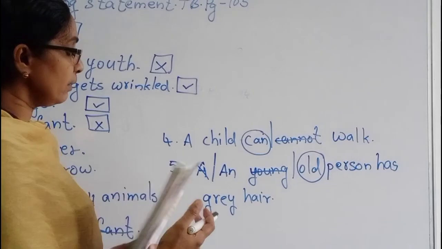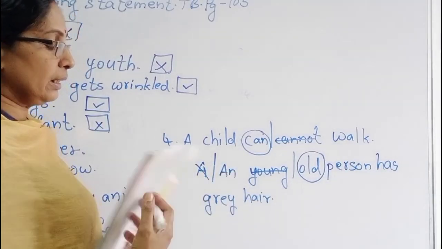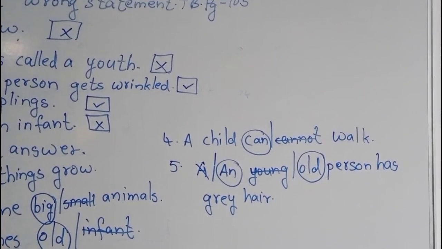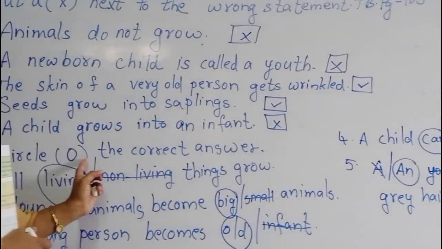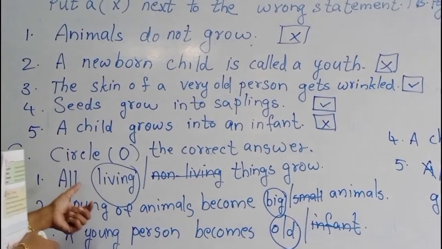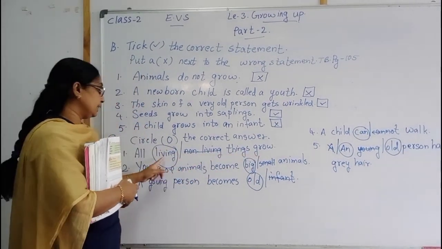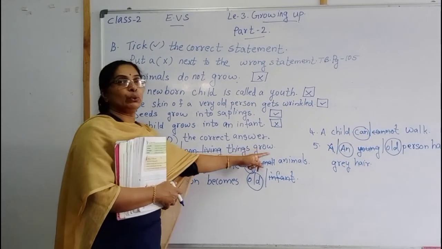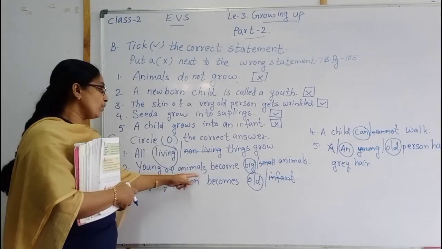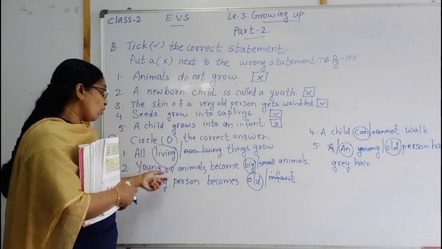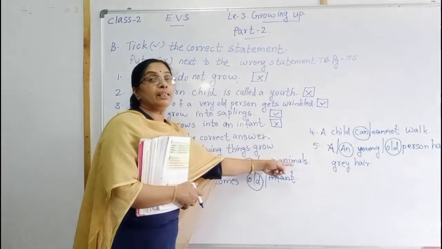Okay, these are the circle the correct answer. Once again, children. Circle the correct answer. All living or non-living things grow. Answer is all living things grow. Next, young of animals become big or small animals. Young of animals become big animals.